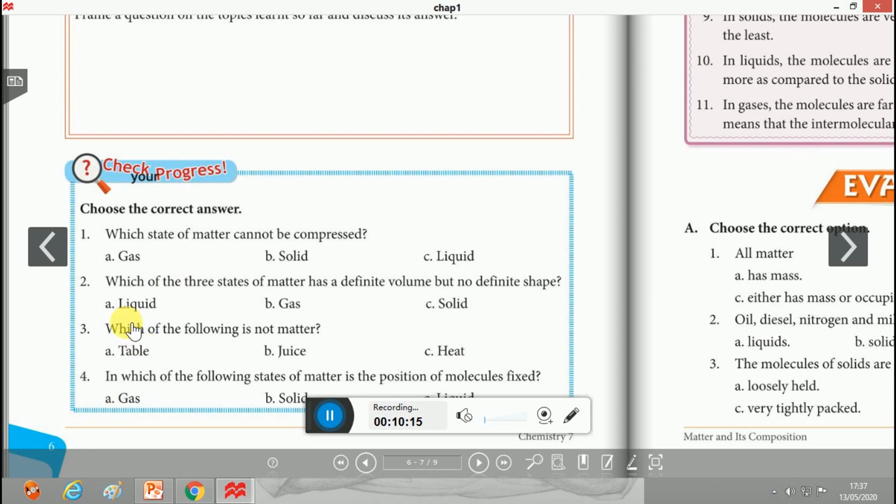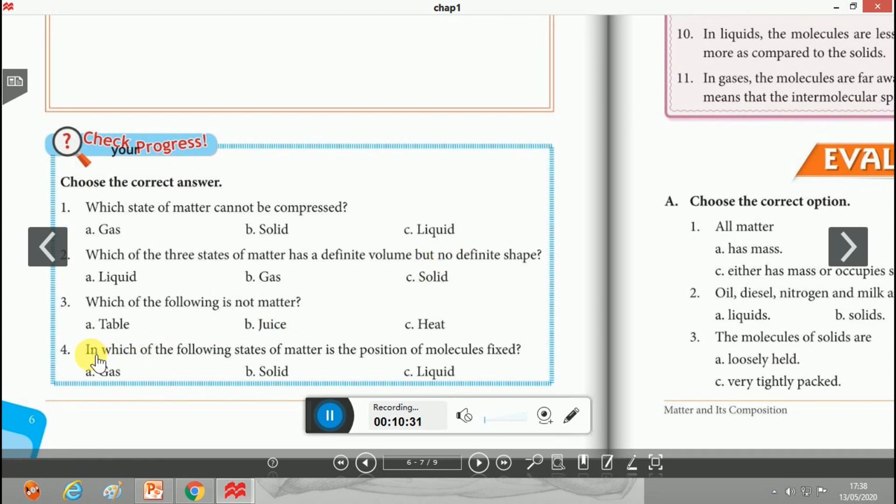Option A, liquid. Which of the following is not matter? Table, juice, heat. Of course, heat. It is a form of energy and not a form of matter. Why so? Because heat doesn't have any mass and it does not occupy any space. Number 4. In which of the following states of matter are the positions of molecules fixed? Of course, in the case of solid.